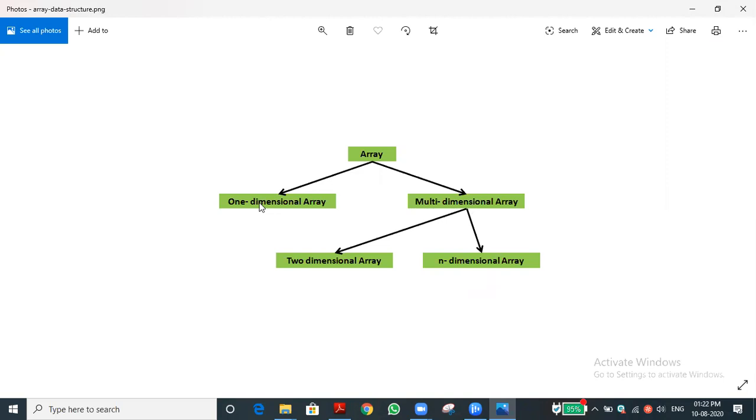A multi-dimensional array has two or more dimensions. For example, 2-dimensional means rows and columns. 3-dimensional means rows and columns, and inside the row and column another row and column. Likewise, nested arrays are called n-dimensional arrays. Do you have a basic idea about the classification of arrays? One-dimensional and multi-dimensional, and multi-dimensional again classified into 2-dimensional and n-dimensional arrays. Have you understood this? Yes, sir.